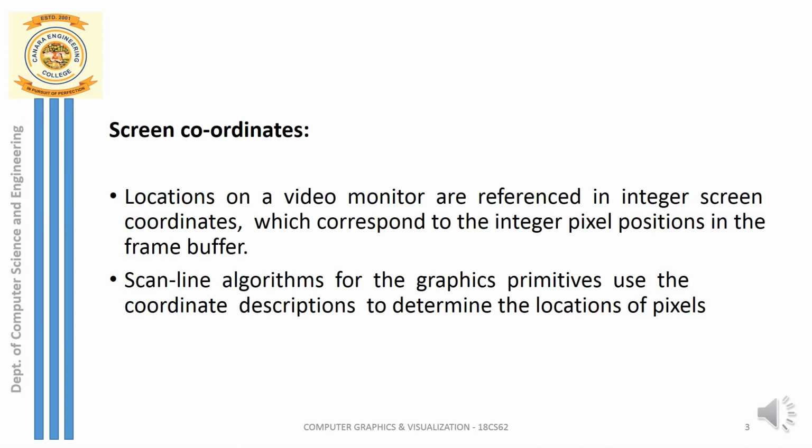The next coordinate system we have is the screen coordinate system. So what is a screen coordinate system? I can consider the screen as a computer screen, a monitor screen, which is nothing but a 2D screen. So finally, the object that we have represented in our world coordinate system, I want to obtain the image of that object on the computer screen. So how do I get the image of the object on the screen? For getting the image, I require a viewer. A viewer is nothing but, let me assume that as a camera.